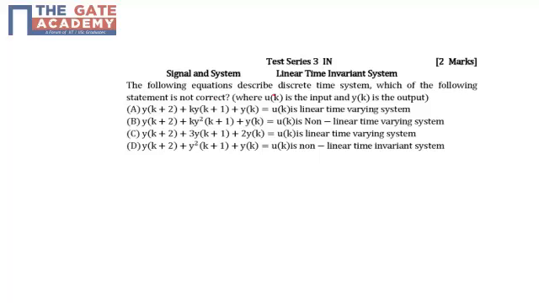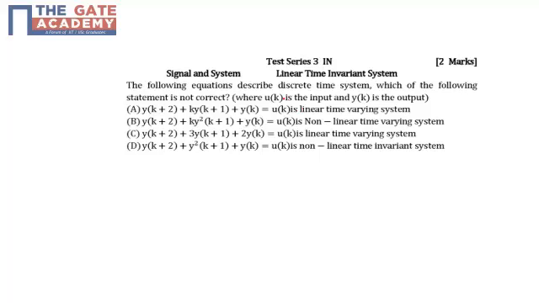Over here u of k is the input and y of k is the output. The first one is y of k plus 2 plus k times y of k plus 1 plus y of k is equal to u of k. And this system is said to be a linear time varying system.